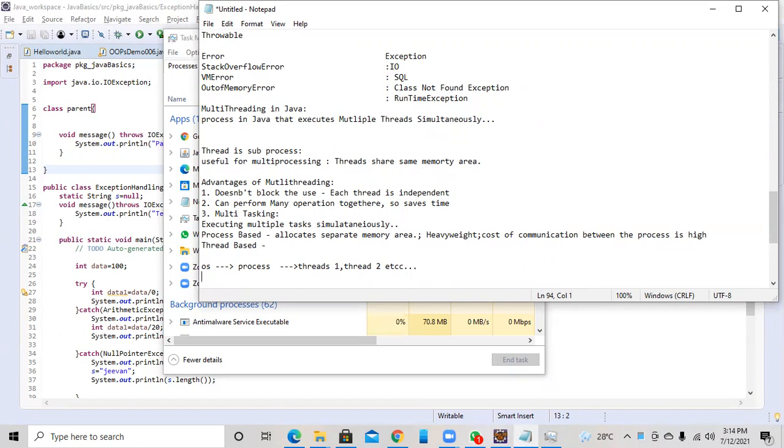The reason is threads share the same memory area and are lightweight, and the cost of communication between them is low, and they can communicate easily.